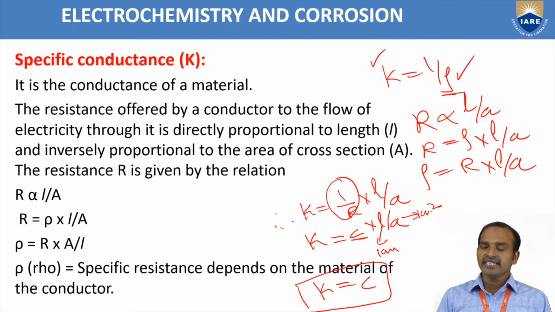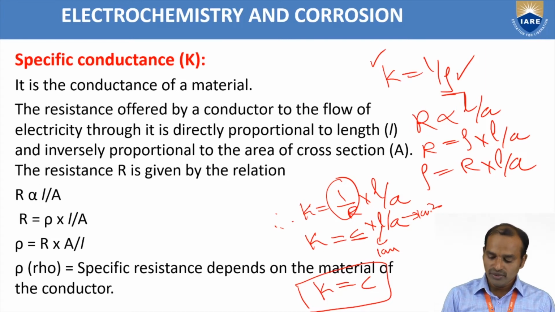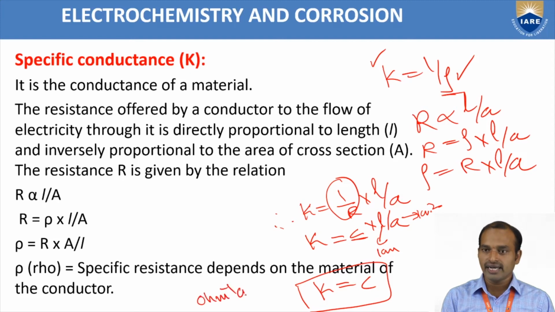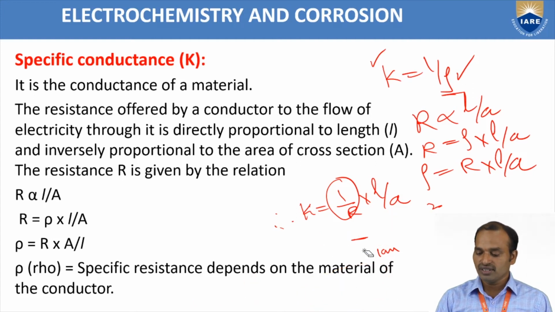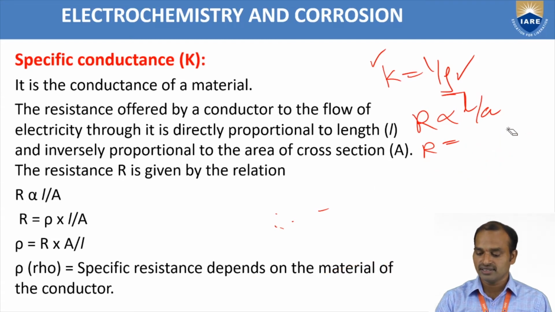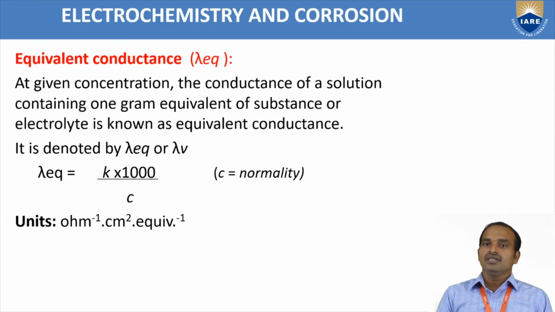The units of specific conductance are ohm inverse centimeter inverse. This is about specific conductance.